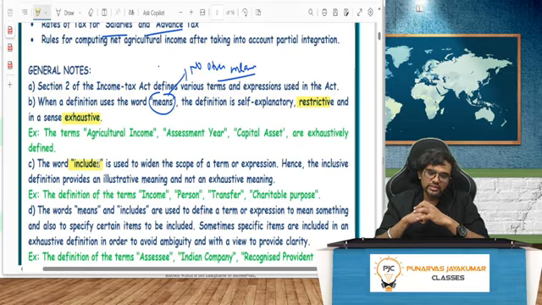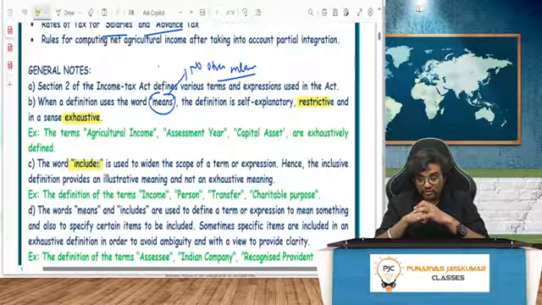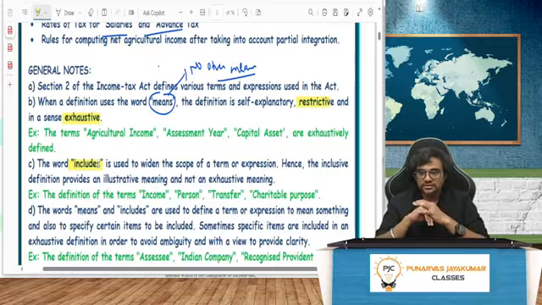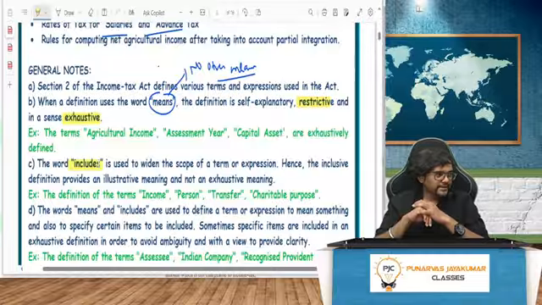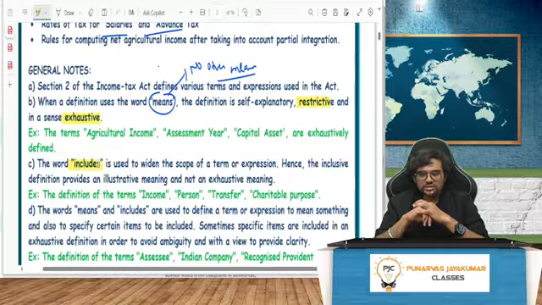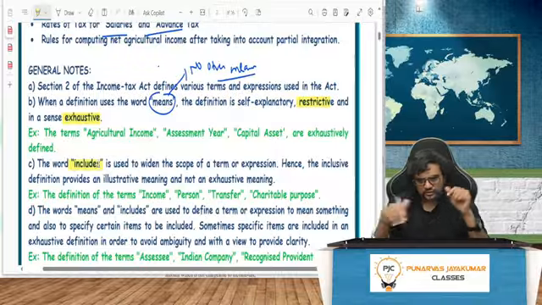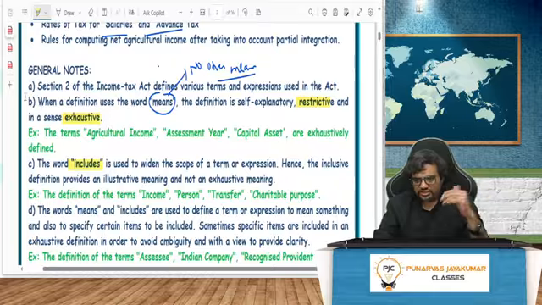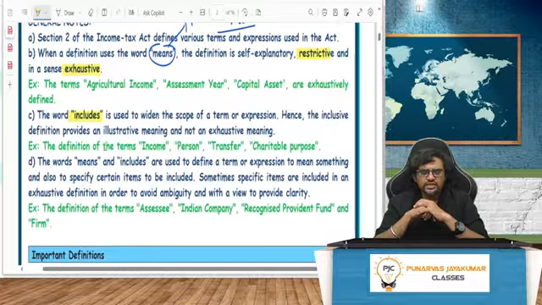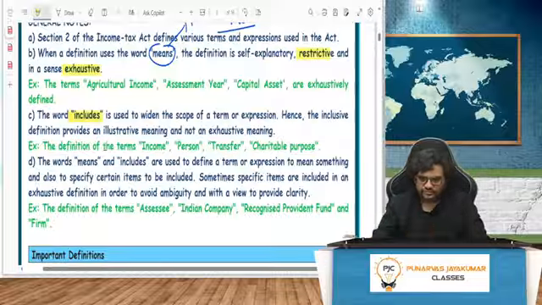So one is inclusive, one is exhaustive. Whenever you use the word means, it is exhaustive. Most of the case laws are decided in these terms only: means, includes, etc. So the definitions of the terms income, person, transfer, charitable purpose, all of those are inclusive definitions, because it is clearly mentioned that something includes. Sometimes they'll give means and includes both. In this case, some things are clarified, some things are inclusive. For example, SSE. SSE means so and so, includes so and so. Both they have given there. We'll see all that.